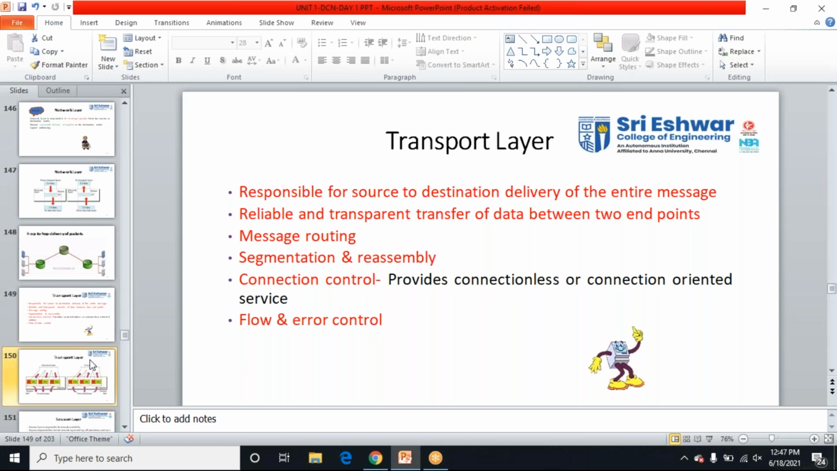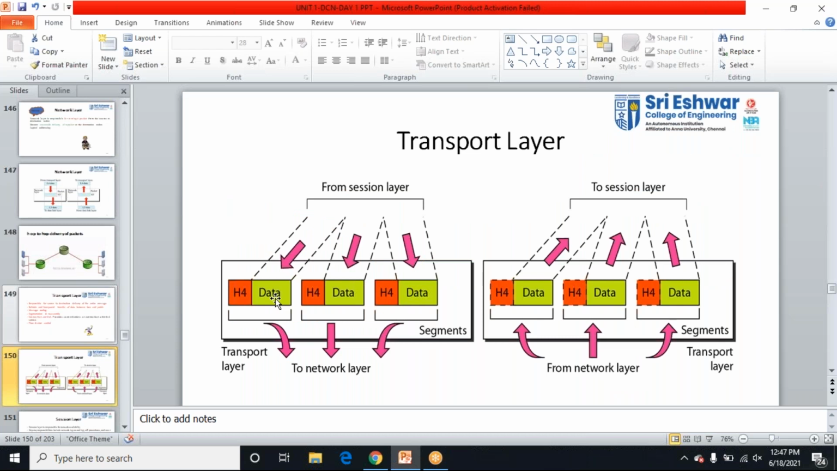See the diagram. This is how the data from the session layer enters the next layer, with the headers and the trailers. The header is added to each piece of data coming from the session layer, and then it passes to the next layer. On the receiver side, the header information is taken off and the data is retrieved and passed to the session layer. This is how the transfer happens.